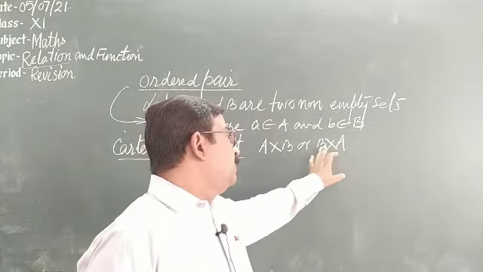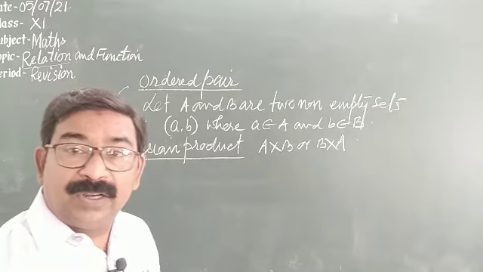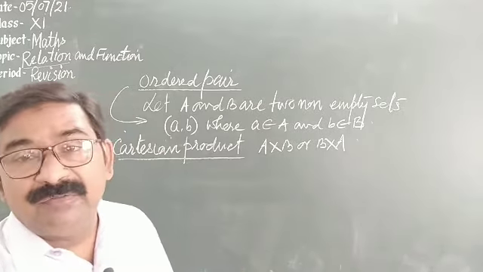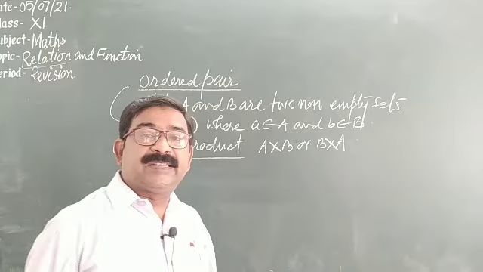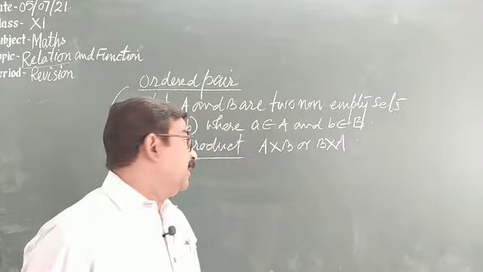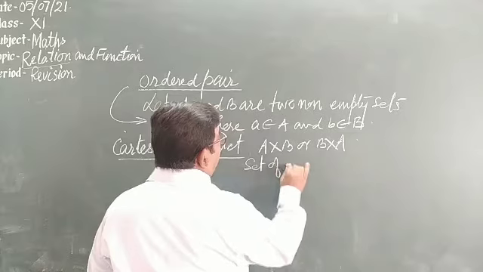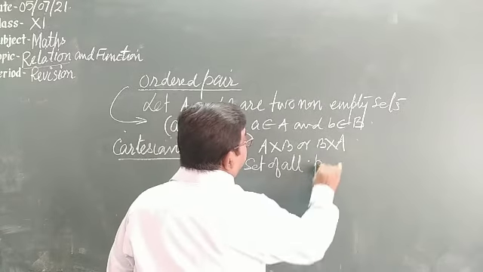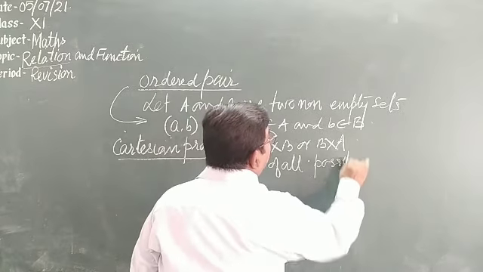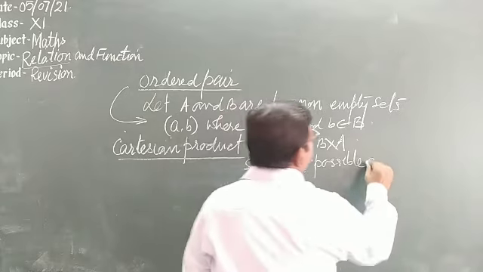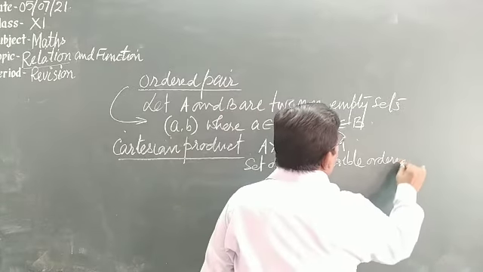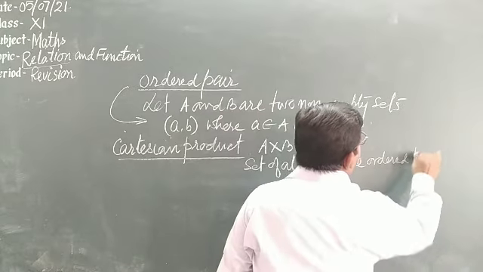This is called Cartesian product. So what is Cartesian product? In language we say that it is the set of all possible ordered pairs.